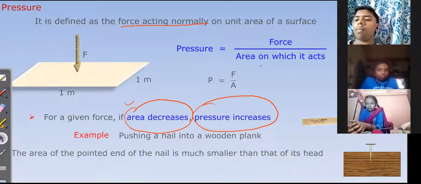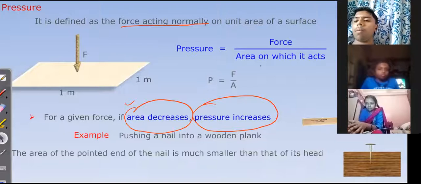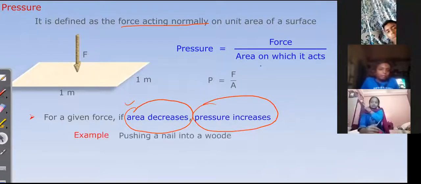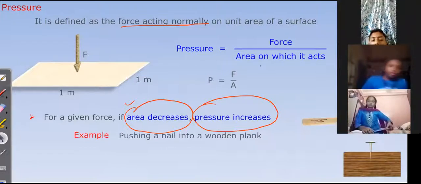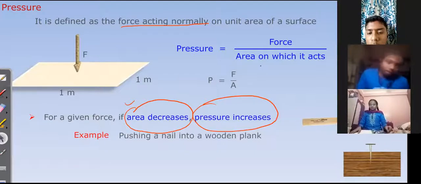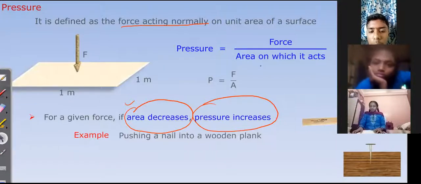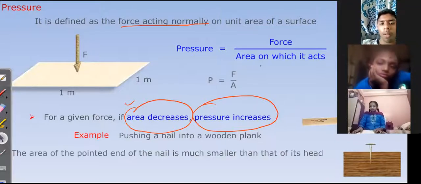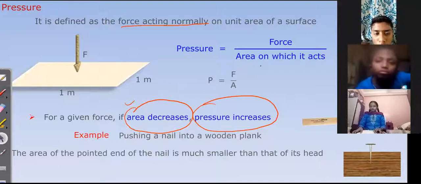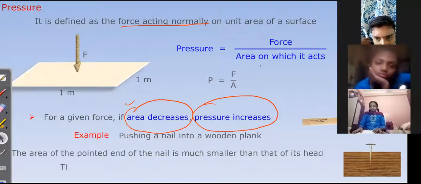See once again, all of you. Observe carefully. Pushing a nail into a wooden plank. See, it went down now. Because see how this edge is here? Very, very small. So that is why it exerts more pressure. It increases the pressure. The area of the pointed end of the nail is much smaller than that of its head. The head is larger, the point is smaller.